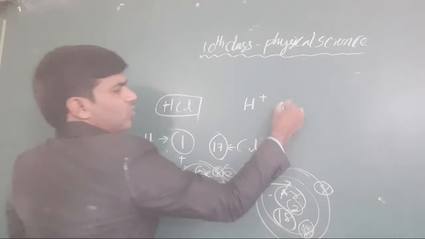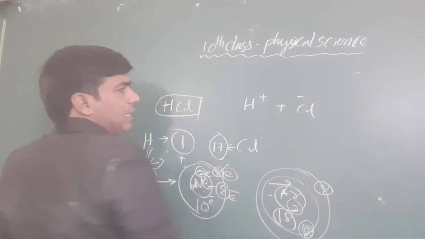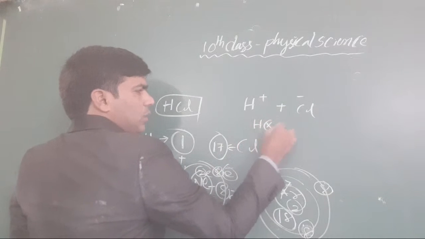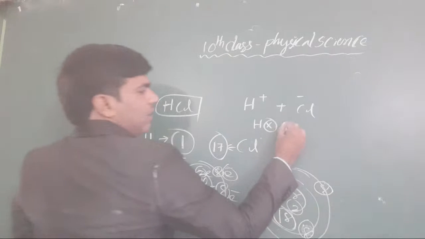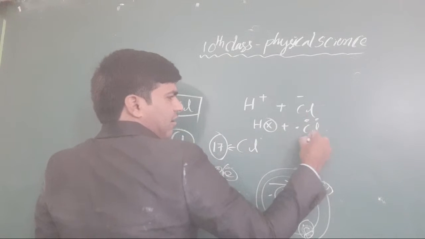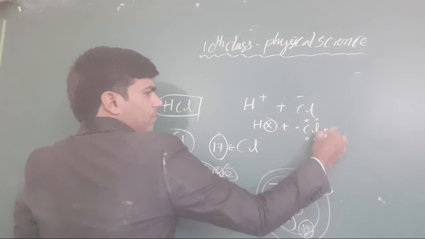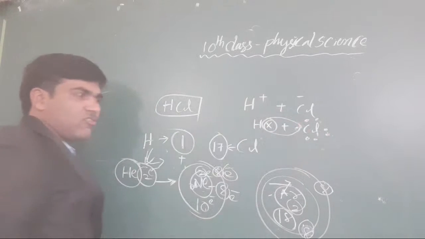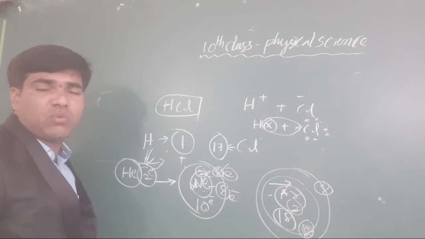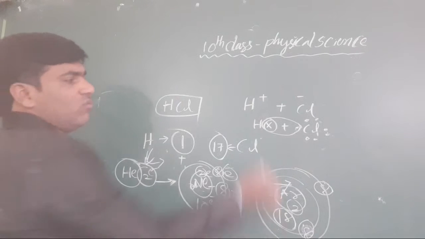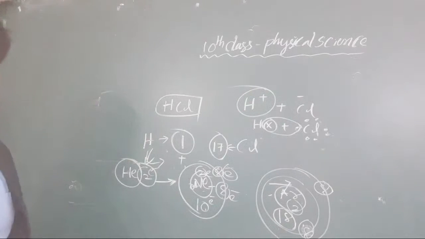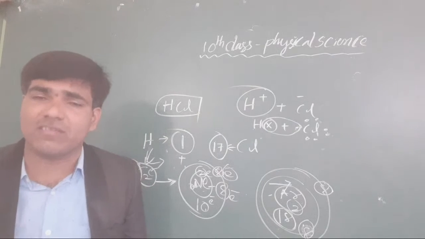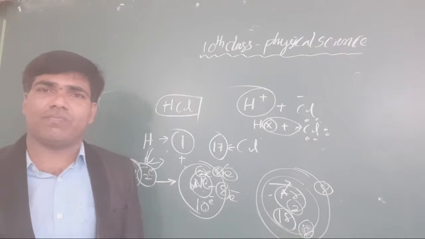Very good. Here chlorine becomes minus, and they both are sharing electrons. Whatever electron is there at hydrogen, and in chlorine there are 7 electrons in the outermost orbital. 7 electrons: 2, 2, 2, and one more. And these 2 electrons are shared between hydrogen and chlorine. Okay, in this way H plus ions are there in our acid, HCl.